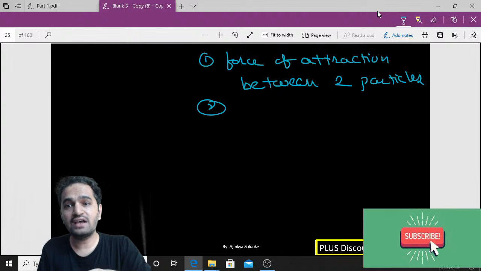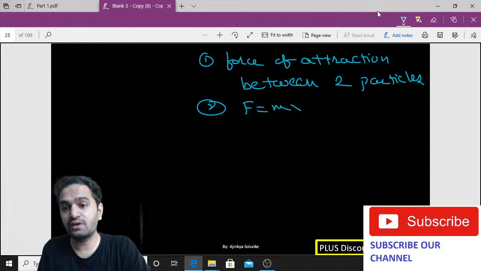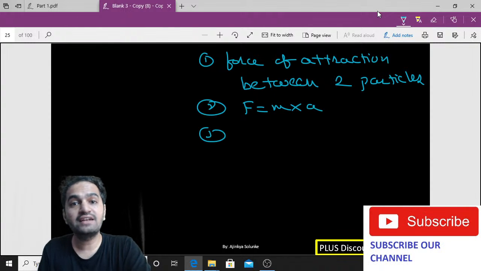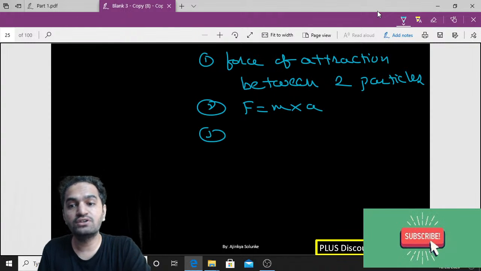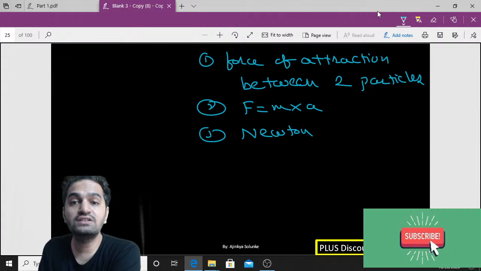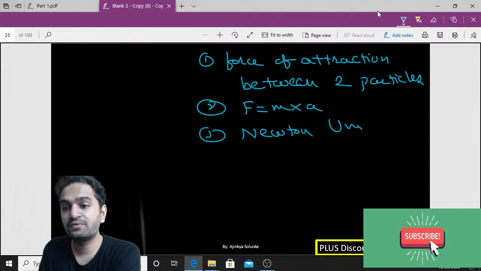Another thing we understood is that there are two formulas for force. First is F is equal to mass into acceleration, and we derived the second formula with the help of the universal law of gravitation, right? That universal law of gravitation was given by Newton. So the next thing we understood was Newton's universal law of gravitation.